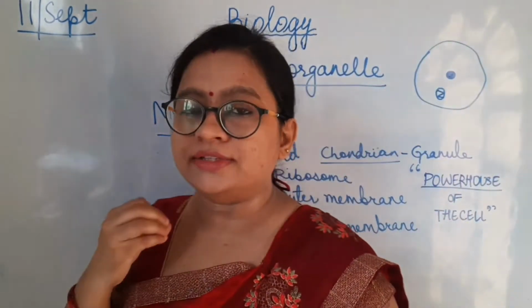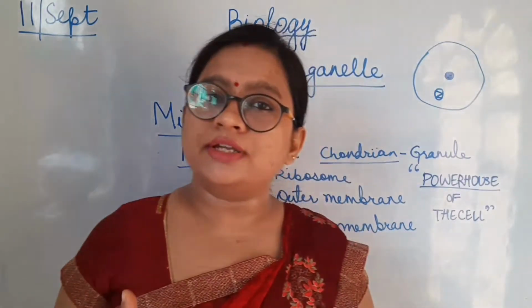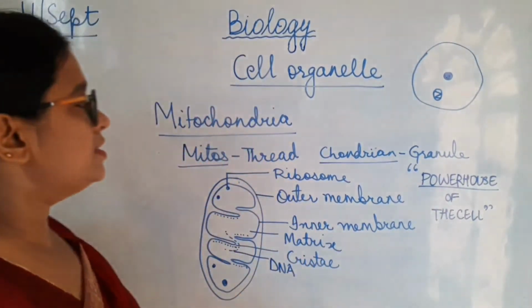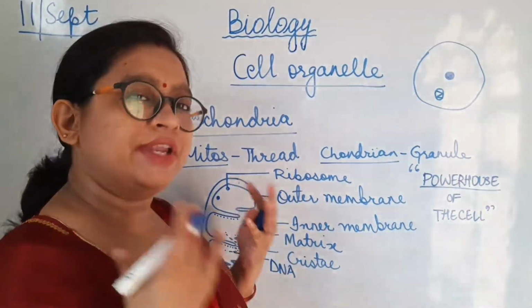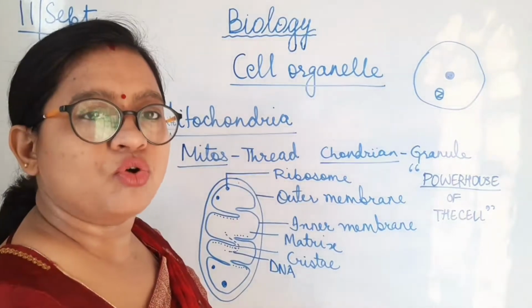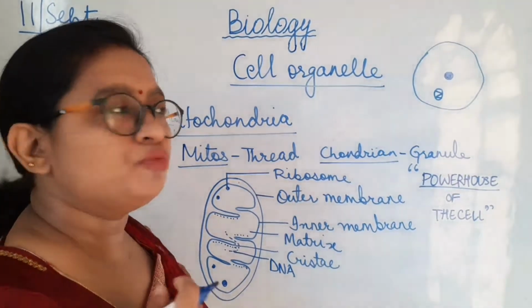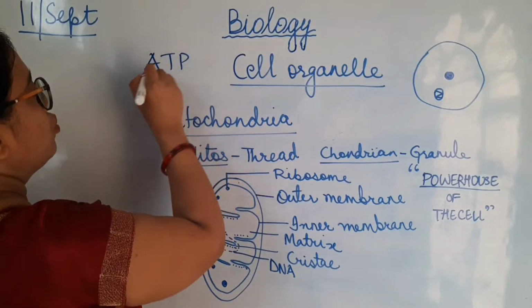So mitochondria is a site where energy is produced. And how is energy produced? Energy is produced by respiration or oxidation of food. Whenever oxidation of food happens in the mitochondria, the energy which is produced in the form of ATP is stored in mitochondria.